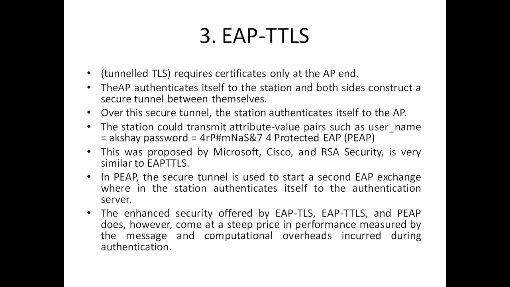The third one is EAP TTLS, which is EAP Tunneled Transport Layer Security, and requires a certificate only at the access point end. The access point authenticates itself to the station and both sides construct a secure tunnel between themselves. Over this secure channel, the station authenticates itself to the access point. The station could transmit attribute value pairs such as username equals Akshay, password equals this. Then, protected EAP.